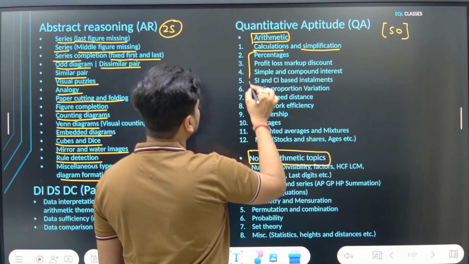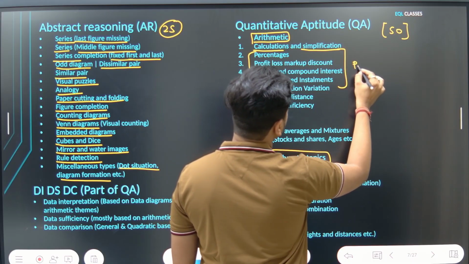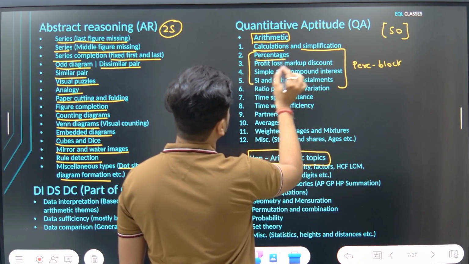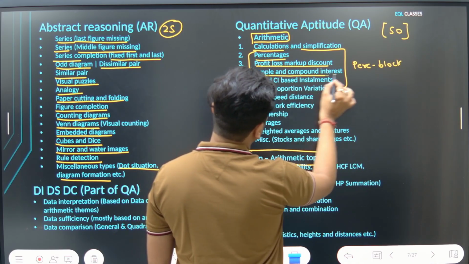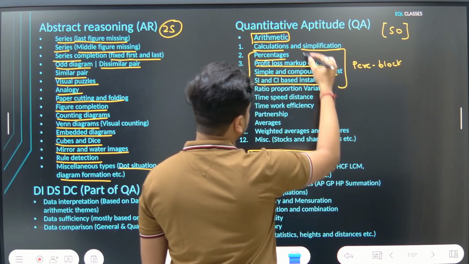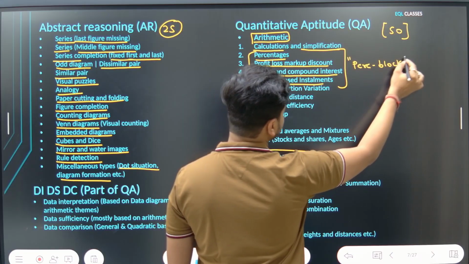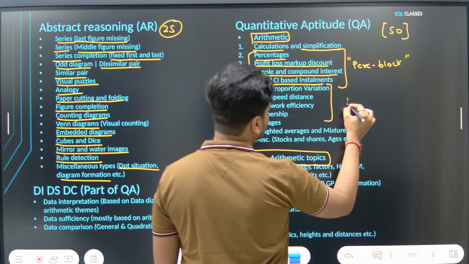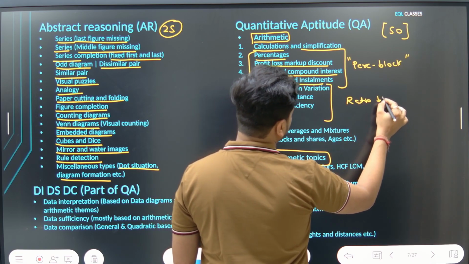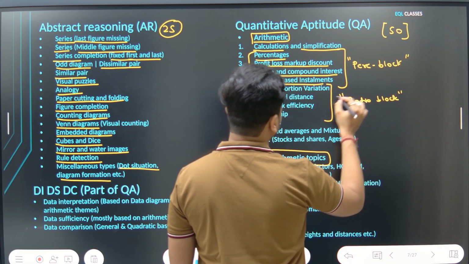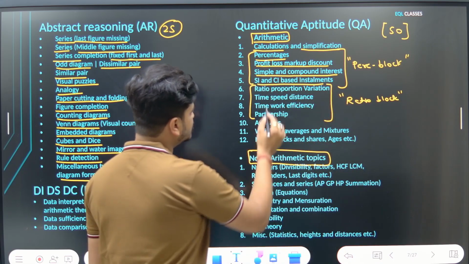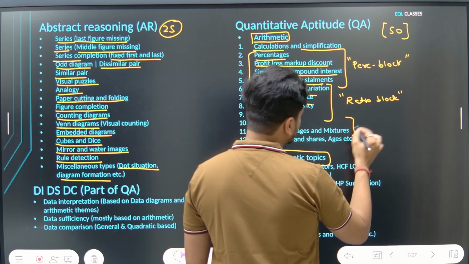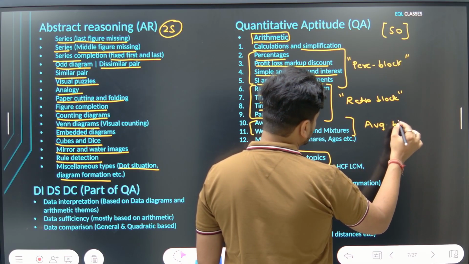Then comes the percentage block. Under the percentage block, there are 4 topics you need to master: percentages, profit, loss, markup, discount, simple and compound interest, and installments. These 4 topics together, we'll call the percentage block. Then these 4 topics, we'll call the ratio block. So ratio, proportion, variation, time, work, efficiency, time, speed, distance, and partnership. Averages, weighted averages and mixtures, we'll call the average block because these topics are based on averages.